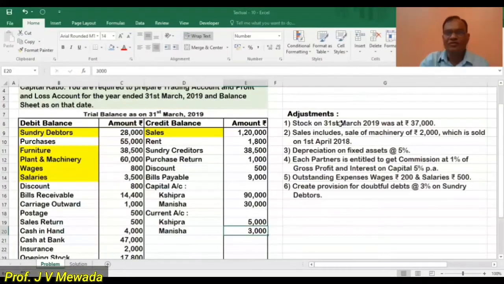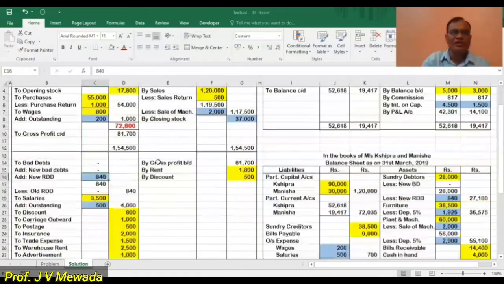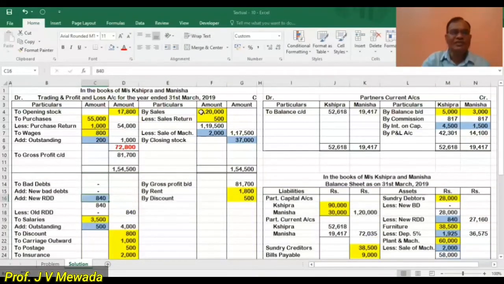Okay. Now what is remaining? Closing stock is over, sale of machinery is over, depreciation is over. Only 1% commission on GP we have to calculate. So for that we have to close the trading account. So let us close the trading account. In the trading account, sales minus sales return minus sale of machinery is 117,500.